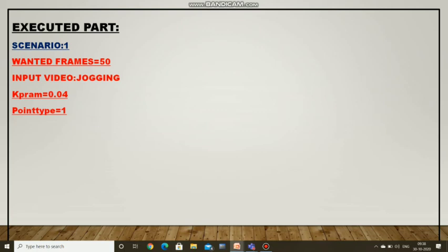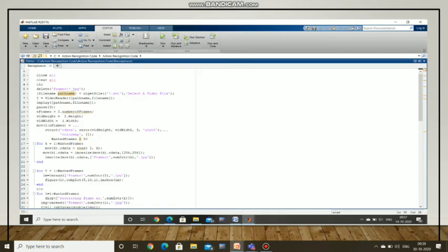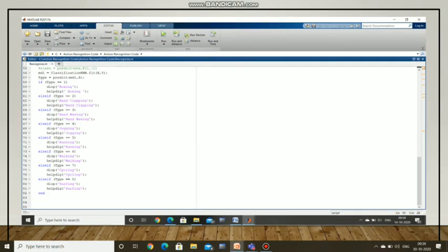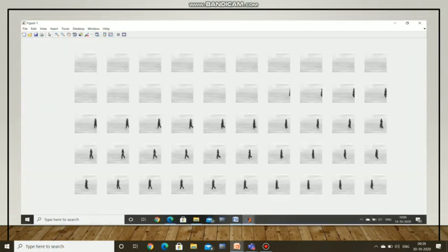This is scenario 1. We gave the input of our project, that is jogging, with wanted frames as 50, 0.04 as the k value parameter, and point type as 1. This is the MATLAB code for our project, and we can see the frames of our project, some videos, that is 50 frames.